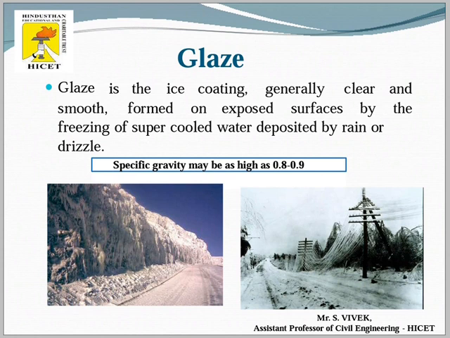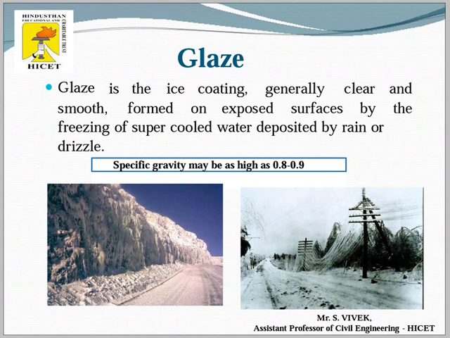Because of the condition of the surface, the rapid freezing of the deposited water forms rain and drizzle into ice-coated exposed objects. It means that the rain coming from the atmosphere to the surface of the earth is supercooled.